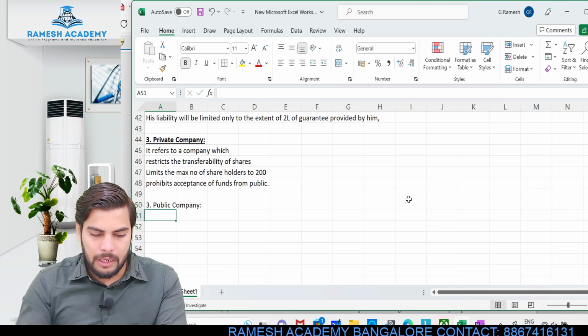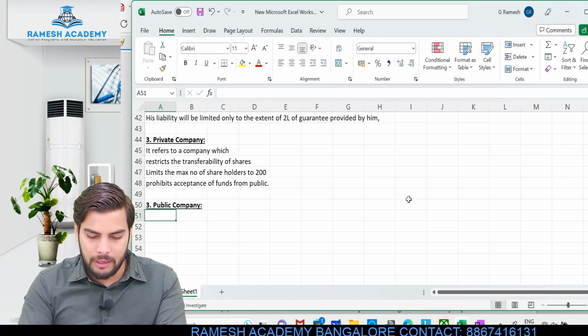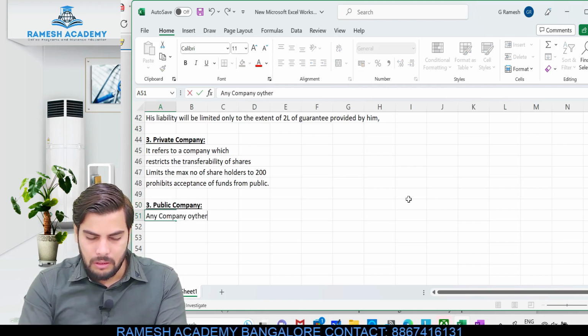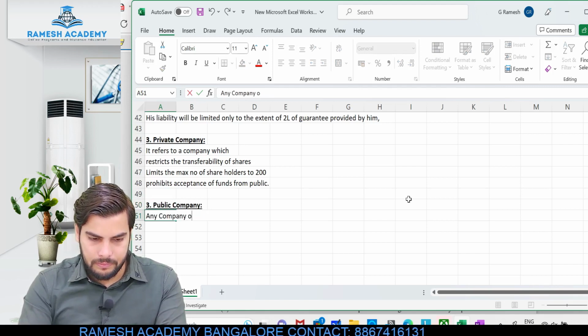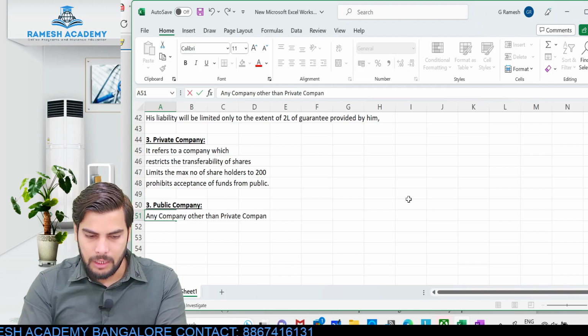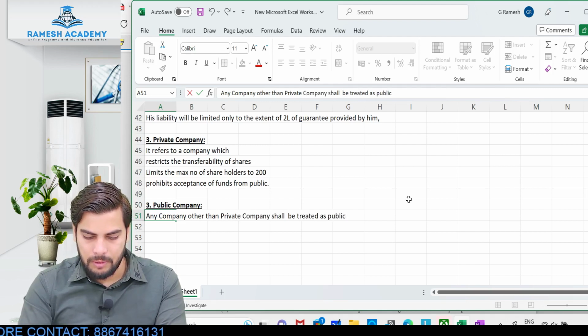So public company refers to a company other than private limited company. Okay, so any company other than private company shall be treated as public company.